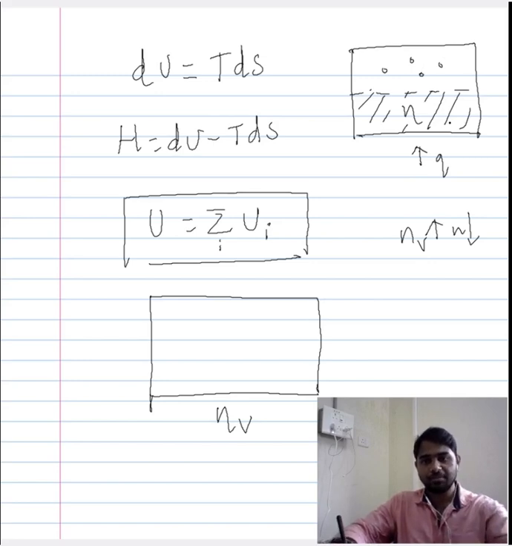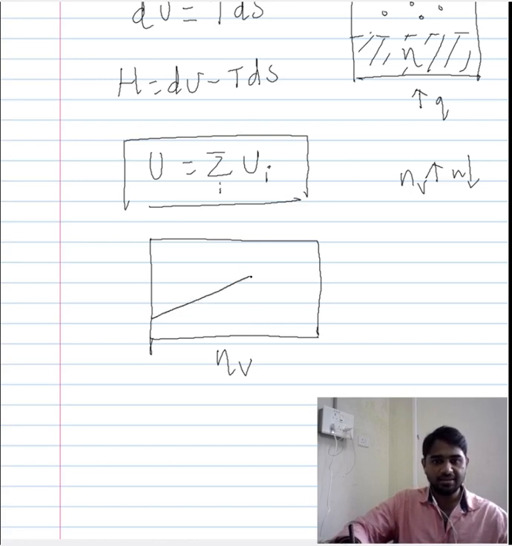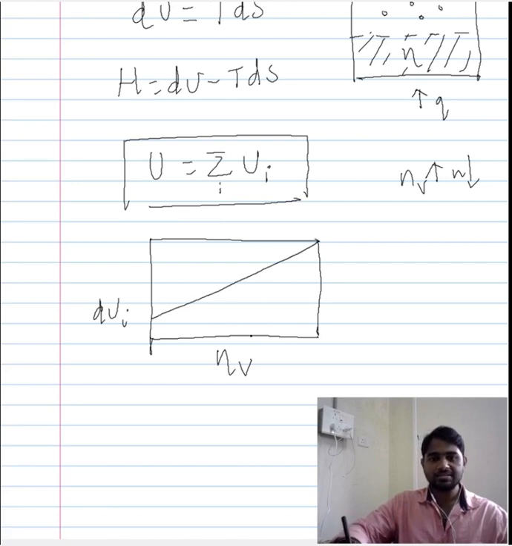Now if you are concerned about that, then with increase in the number of components, since the internal energy is nothing but the summation over all the components, there will be a linear increase in the internal energy. So with increase in the number of components moving into the vapor phase, there is a linear increase in the internal energy as atoms move from the solid phase to the vapor phase.